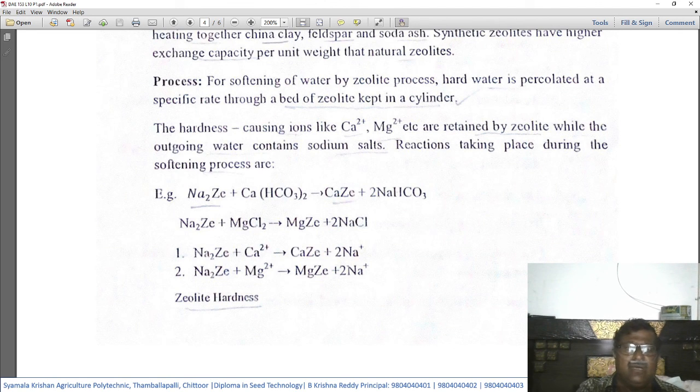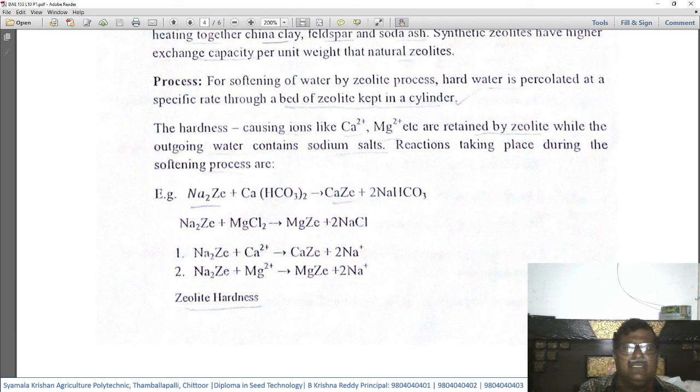When hard water goes through the zeolitic bed, it reacts with the sodium zeolite and gives rise to calcium zeolite plus NaHCO3, that is sodium bicarbonate. Then this Na2Ze plus magnesium chloride gives rise to magnesium zeolite and sodium chloride.